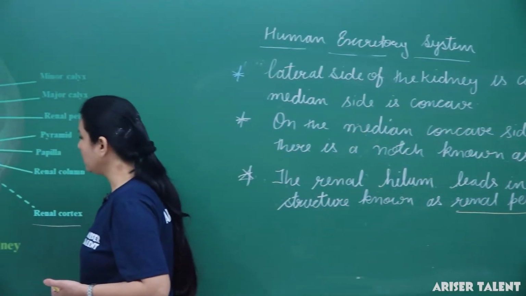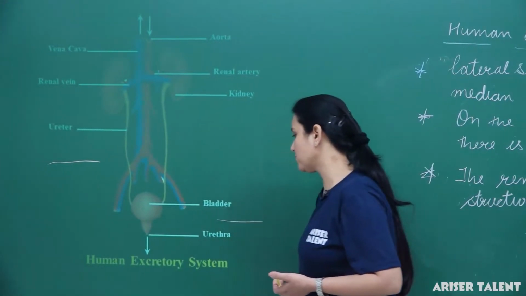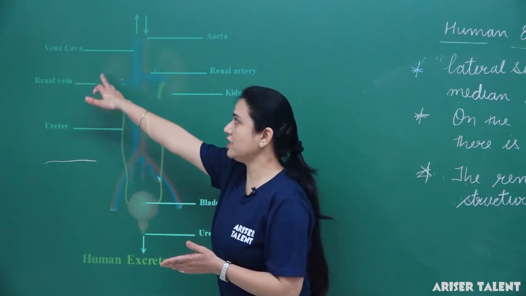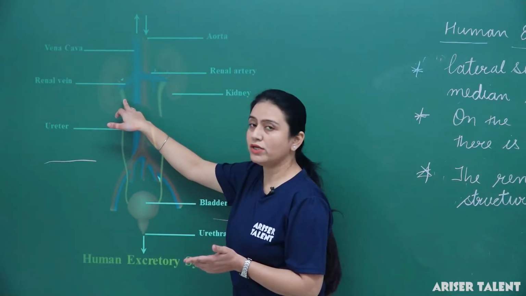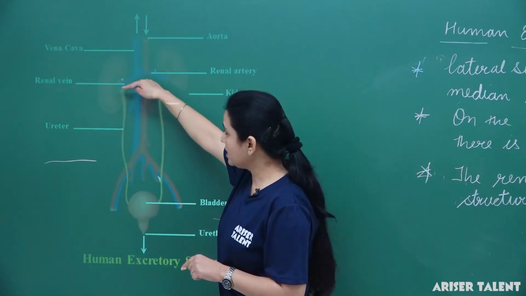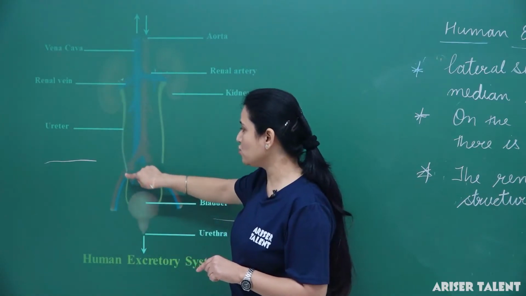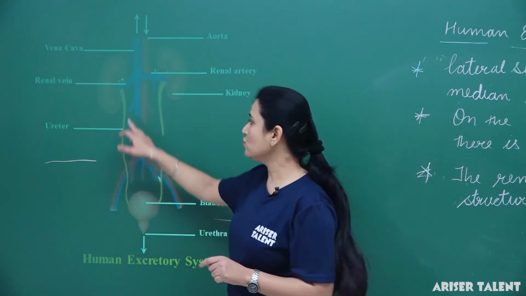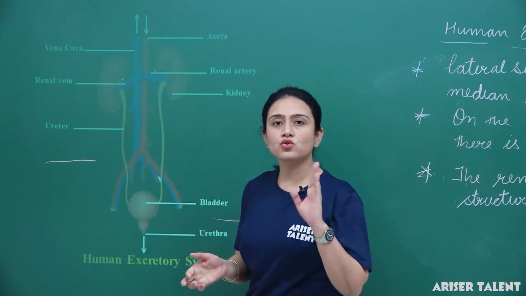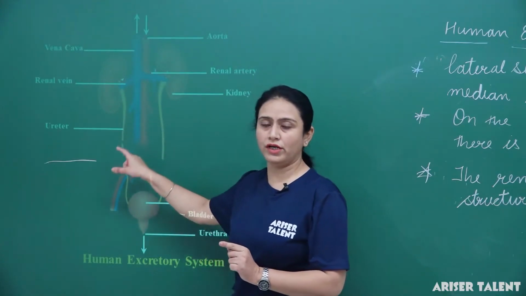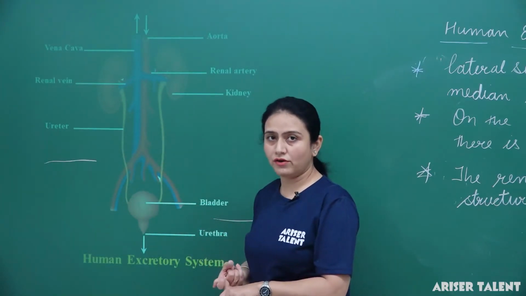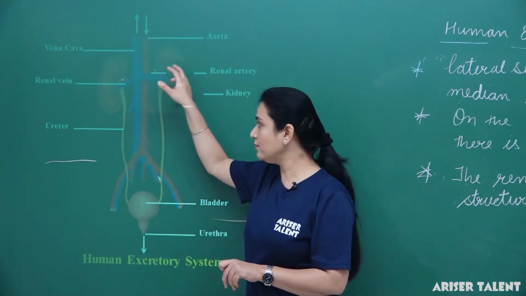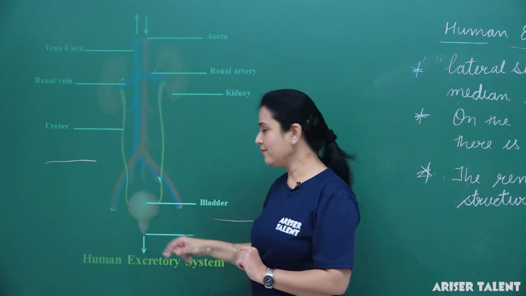Now let's come back to the structure of the excretory system. In this diagram, we studied the kidney and this part is known as the renal pelvis. The renal pelvis leads into a tubular structure which connects the kidney to the bladder, and this tube is known as the ureter. Thus, a pair of ureters is present in the human excretory system, which carries the urine formed in the kidney from the kidney to the bladder. Okay, let me mention.